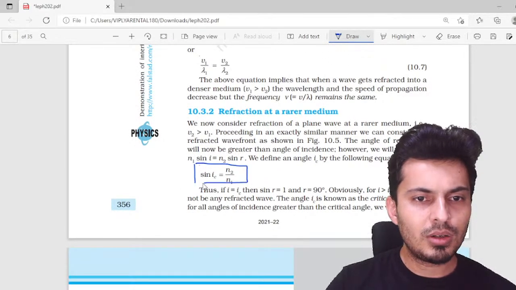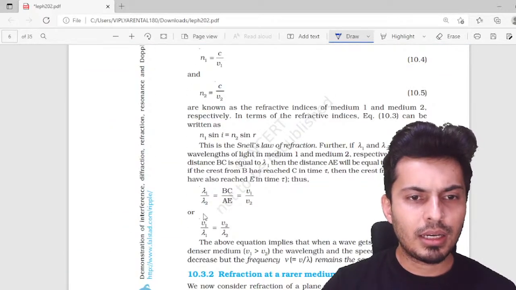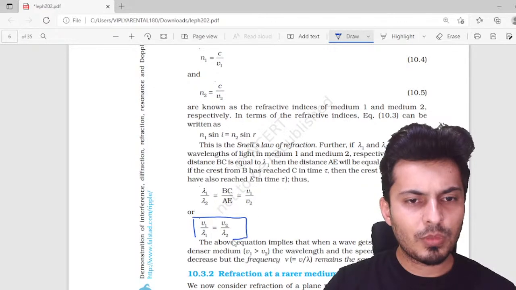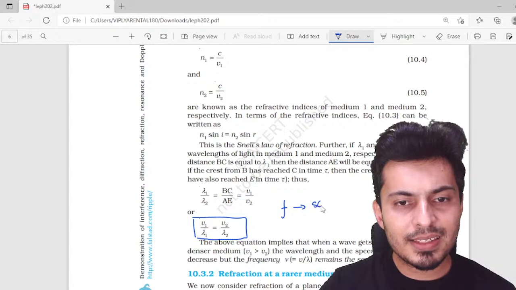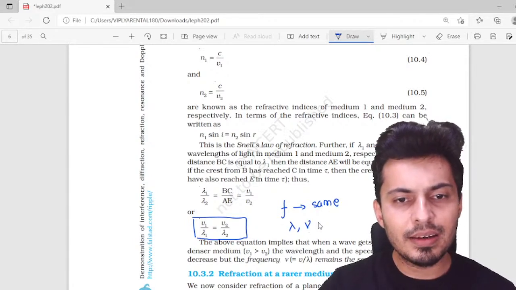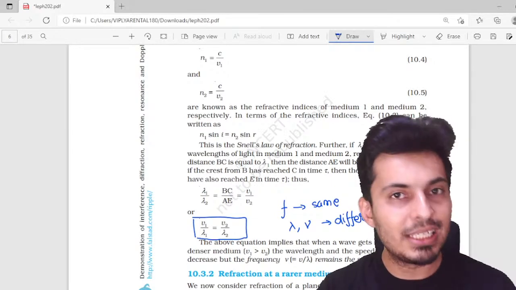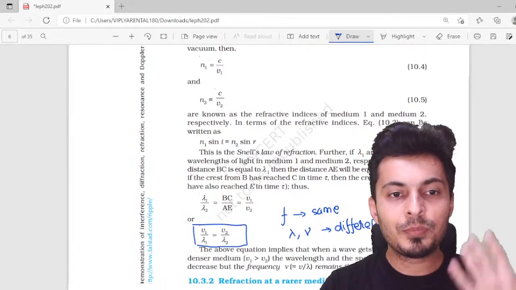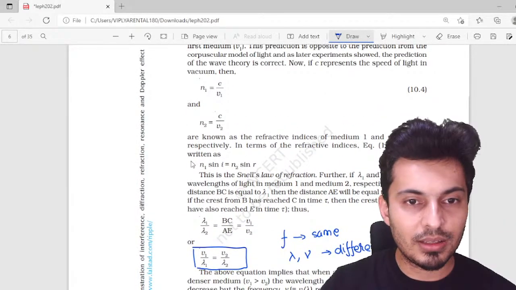This is your Snell's law. Sine i1, and this is all about critical angle and all those things. Another important thing over here: frequency remains the same when the medium changes. Lambda and speed are different when the medium changes for refraction. So lambda and speed of light will change, but the frequency always remains the same. That is also another important thing.